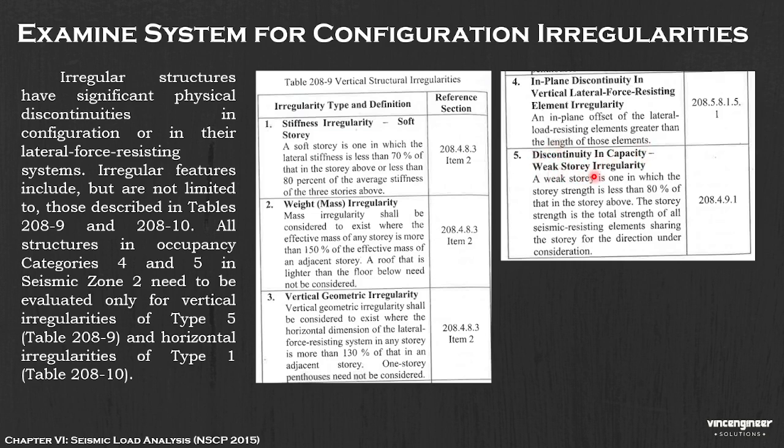So a structure has weak story irregularity if a weak story is one in which the story strength is less than 80% of that of the story above. The story strength is the total strength of all seismic resisting elements sharing the story for the direction under consideration. Then you can call it a weak story.